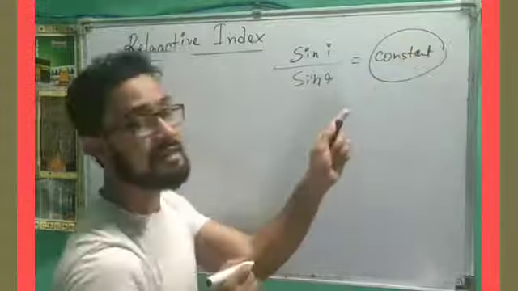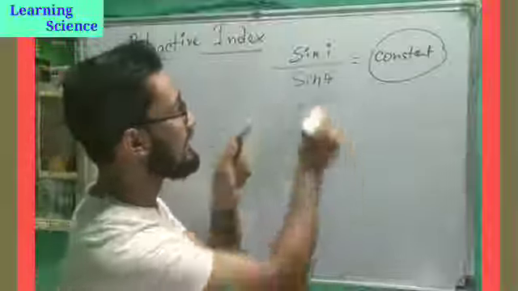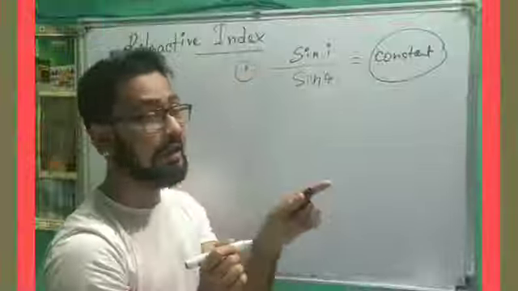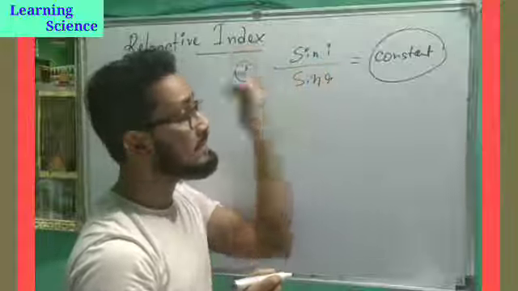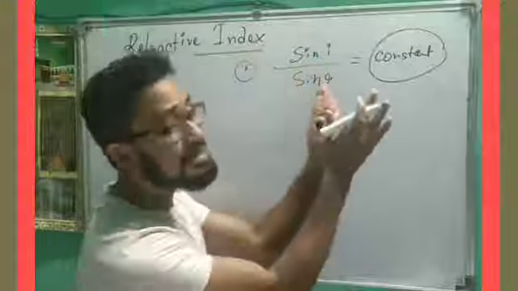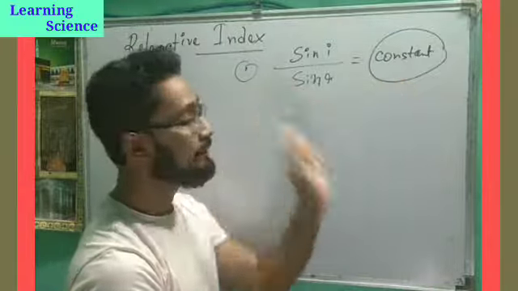And this constant is known as the refractive index. This is our second law: for a given pair of media, the sine of the angle of incidence divided by the sine of the angle of refraction is a constant, and this constant is known as the refractive index.